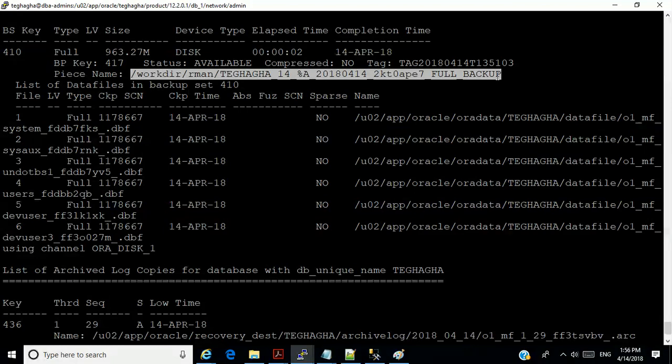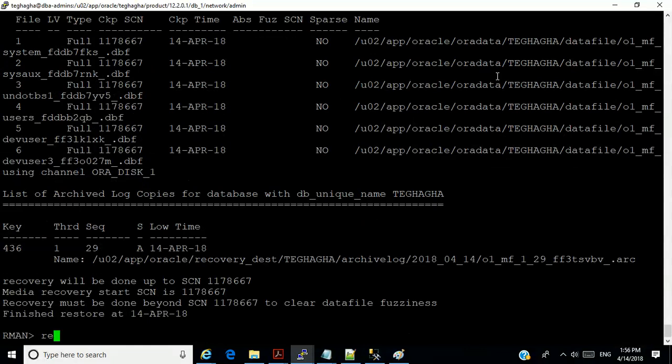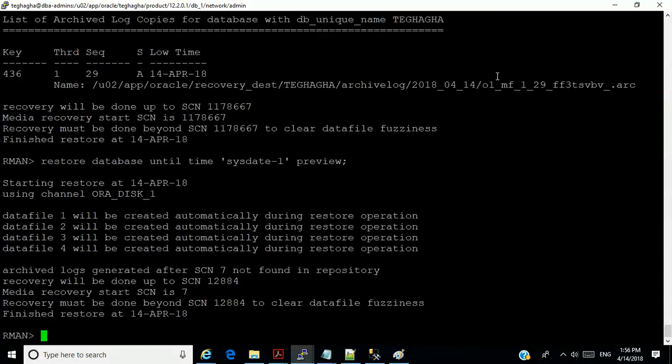I'll just say restore database until time sysdate -1. You see it?